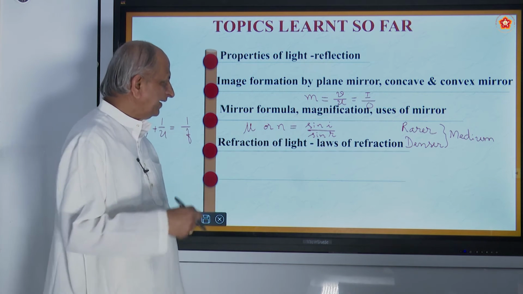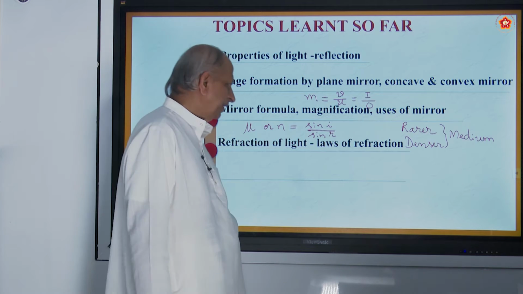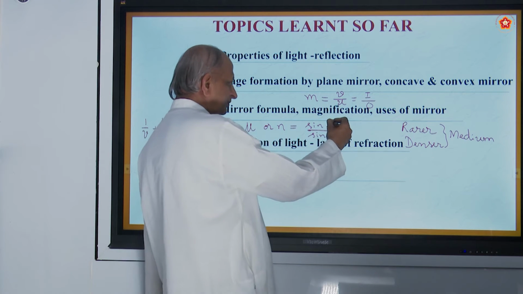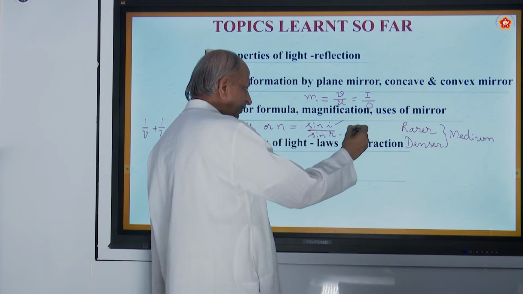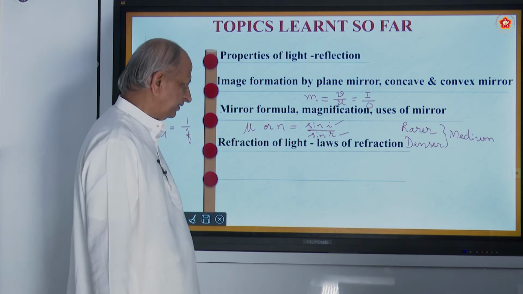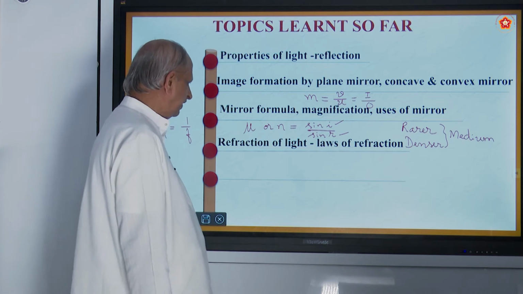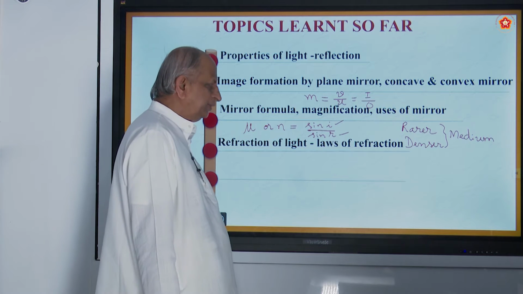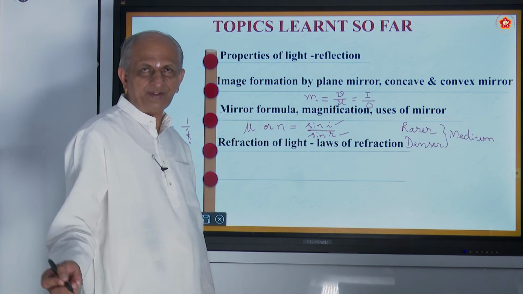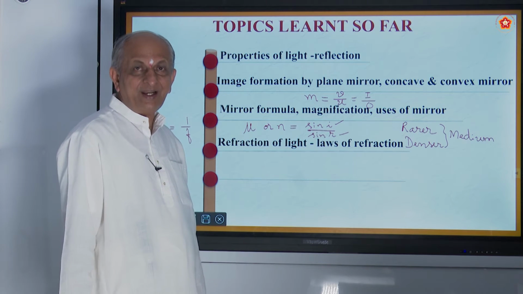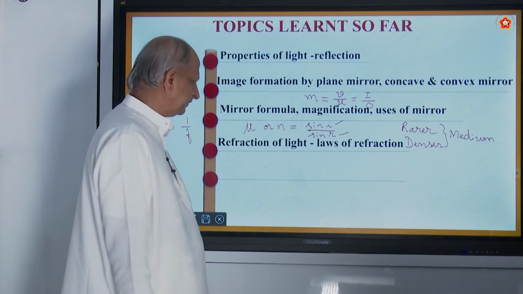Then we find the deviation there. And you have to measure the angles, namely the angle of incidence and the angle of refraction. So you must take the sine of those angles, and we get what is called the refractive index. So that was the very famous glass slab experiment.